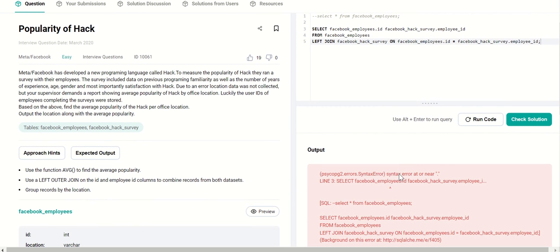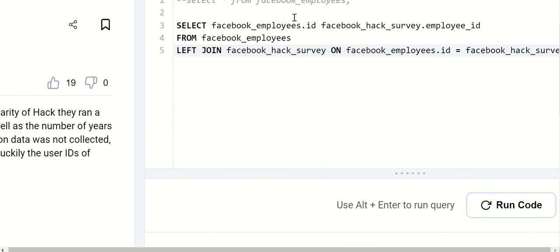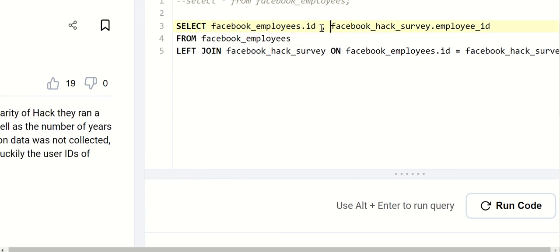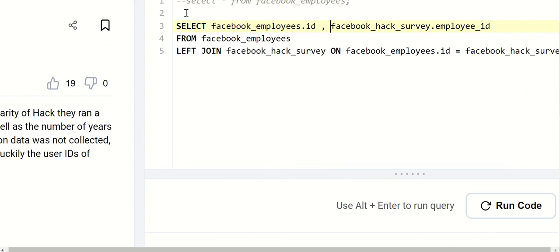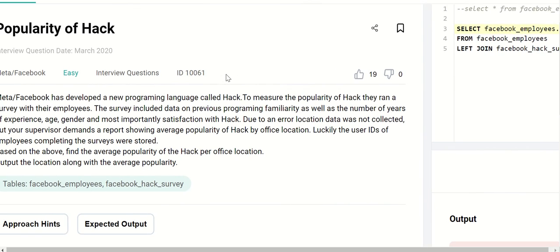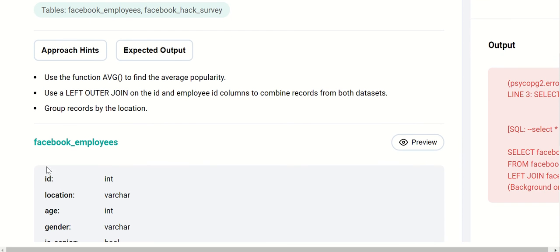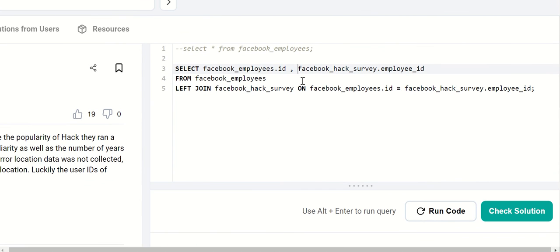Okay, so table 1 dot ID, comma. Yes, there's a comma. Table 2, employee ID. That's right, because the first one is assume that's employee ID because it's an employees table. So Facebook underscore employees dot ID.